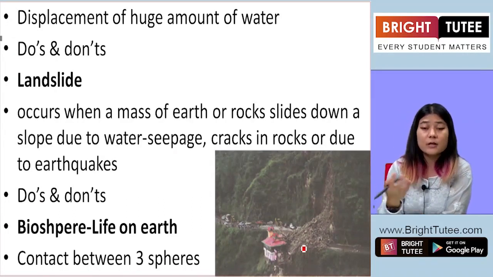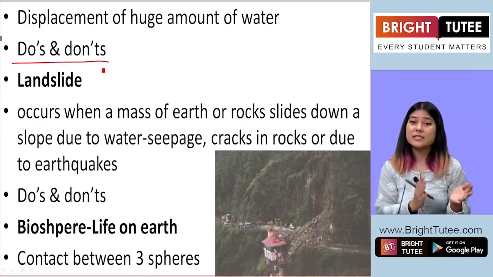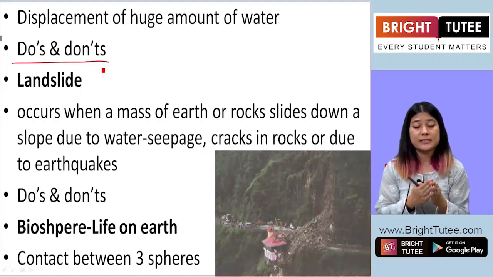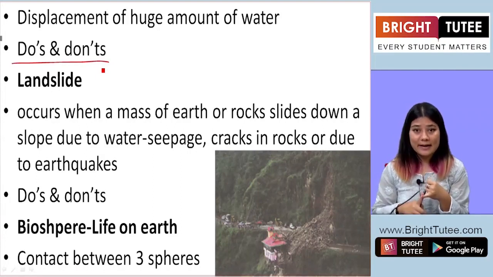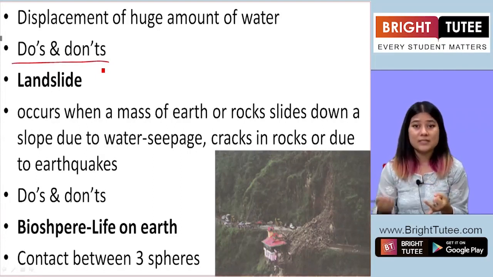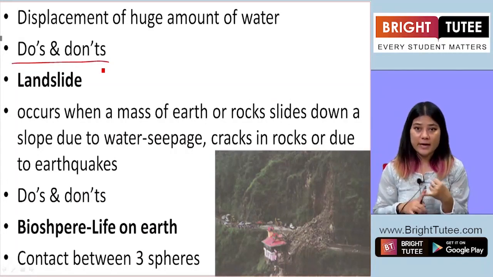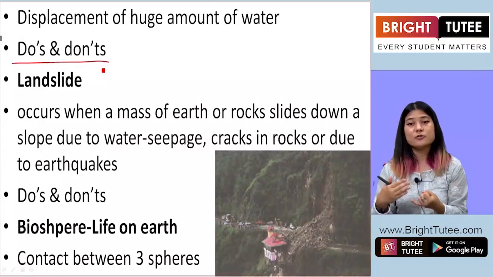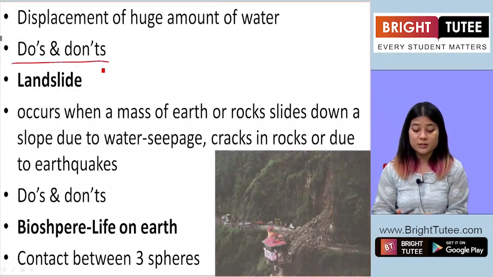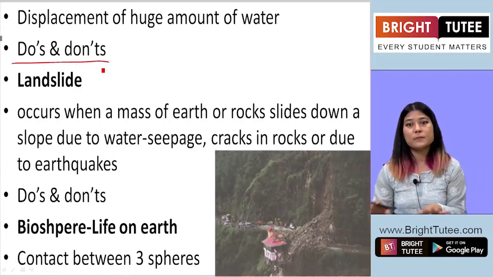Now, of course, when tsunamis happen, we must make sure that we do certain things to keep ourselves safe, and there are other things which we should not do. So definitely we should not panic, we should not go outside or go to the areas near where the tsunami has hit, okay? What we should do is wait for government authorities, listen to weather channels, listen to the instructions, follow the instructions, and find a safe place away from the beach, away from the coast.